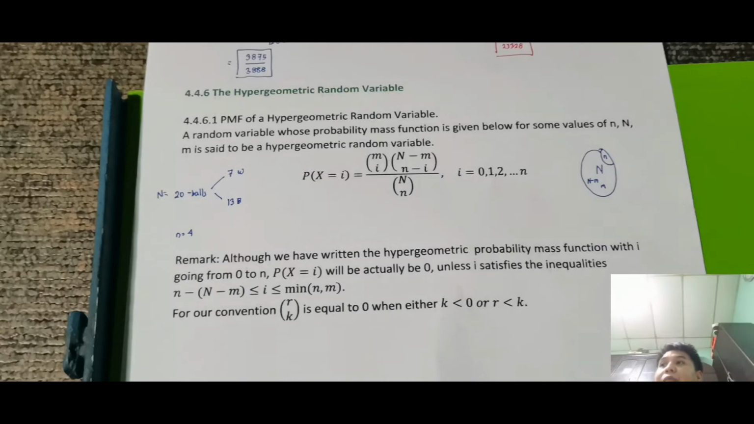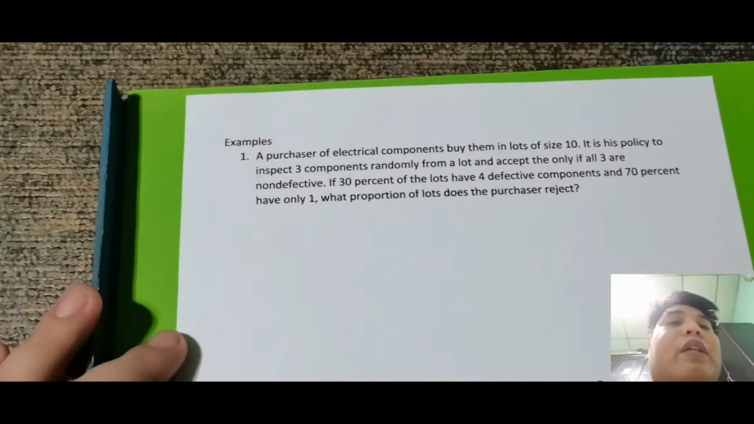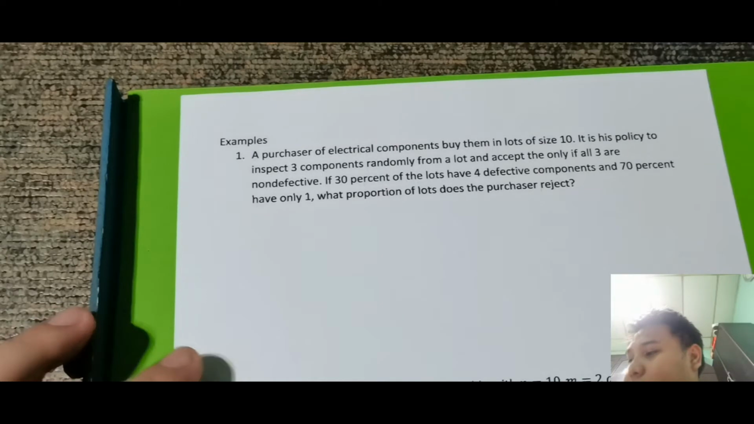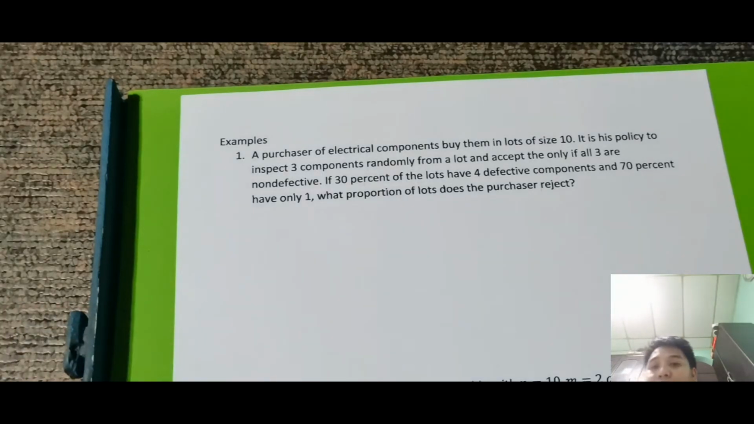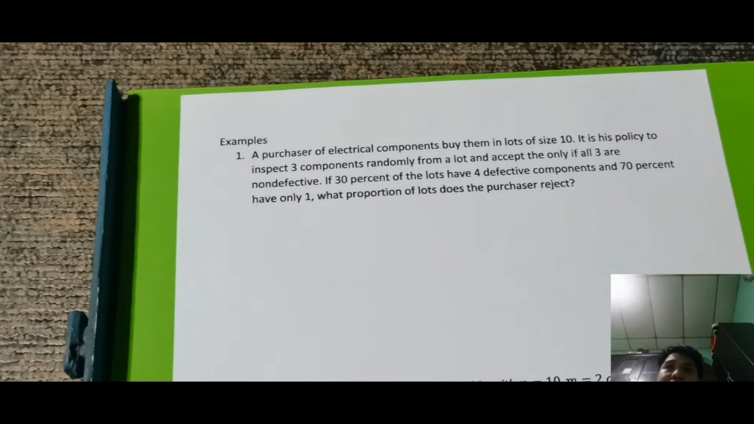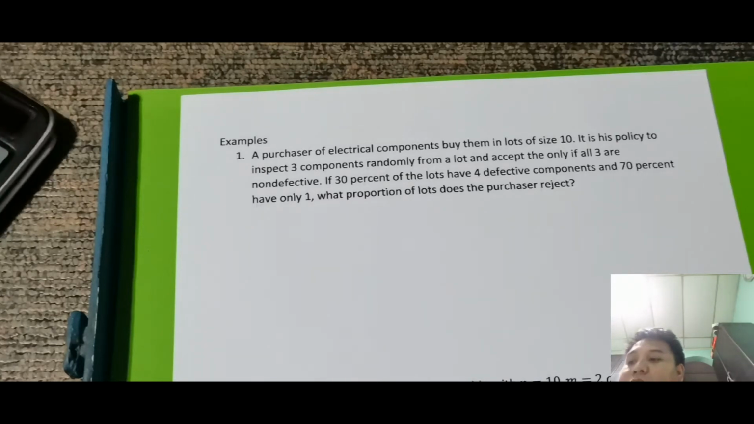So, now let's have an example para ma-compute natin yan. Okay, so for number 1, ito medyo kakaiba siya, pero hoping na mag-gets yung idea na gagawin ni sir. Okay, so medyo may halo siya na parang conditional probability, pero obviously siya lang din naman talaga totally si ating hypergeometric random variable.